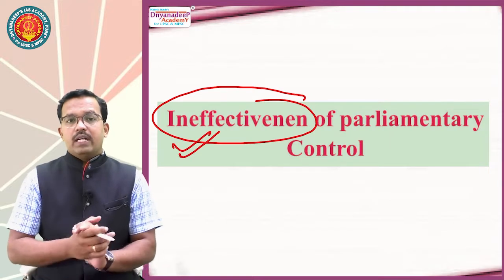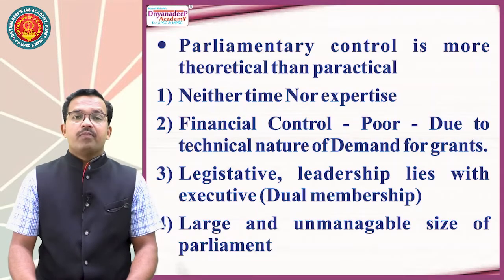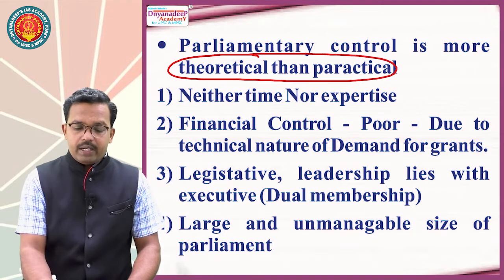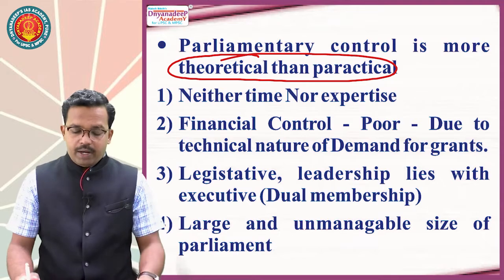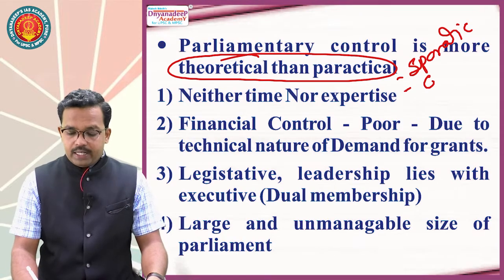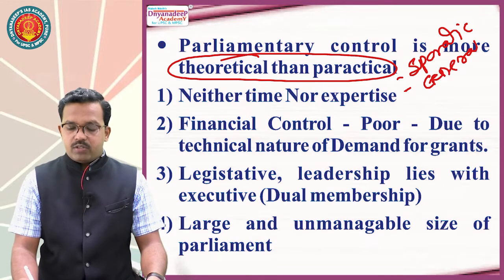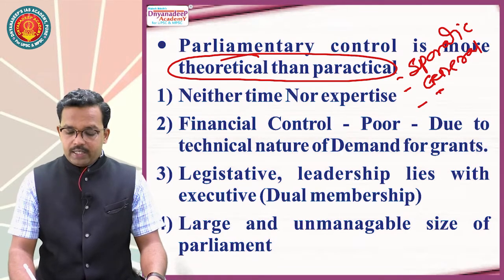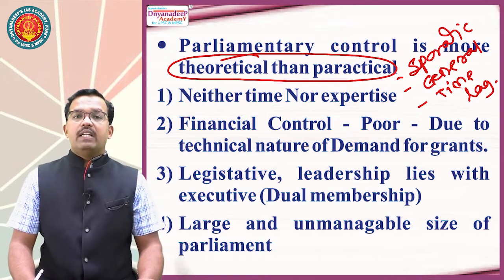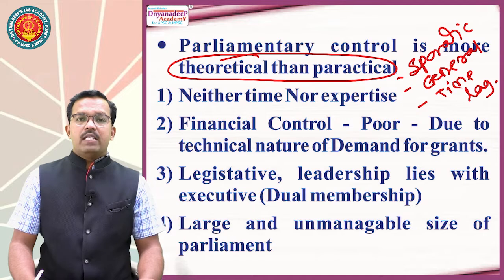So how is it ineffective? Let's go into it. Here it has been mentioned very clearly: parliamentary control is more theoretical than practical. Parliamentary control is more sporadic, which means it is not continuous. Second, it is a kind of general control, not a very strict control. And most importantly, it has a very large time lag. It means whatever control is exercised by parliament is not within time. It is a kind of post-mortem control which has very little relevance and importance. That's why it is said parliamentary control is ineffective.